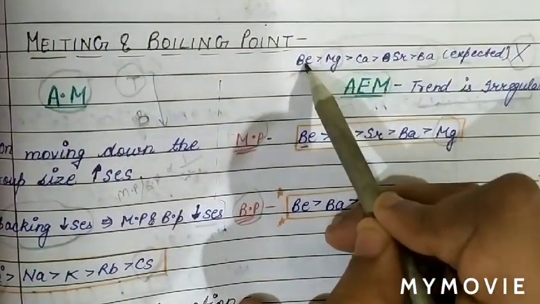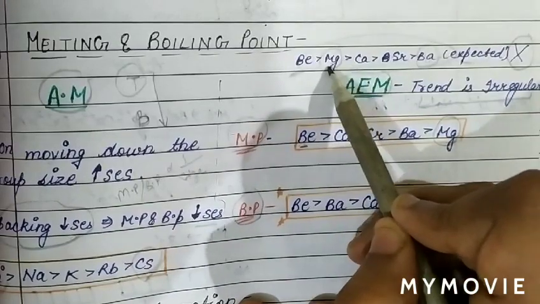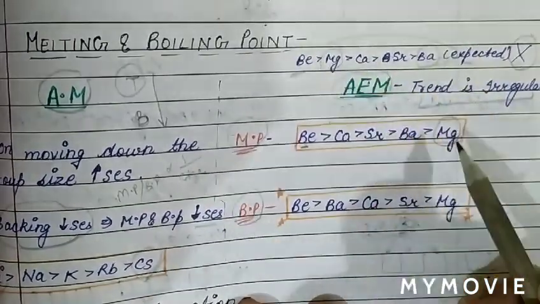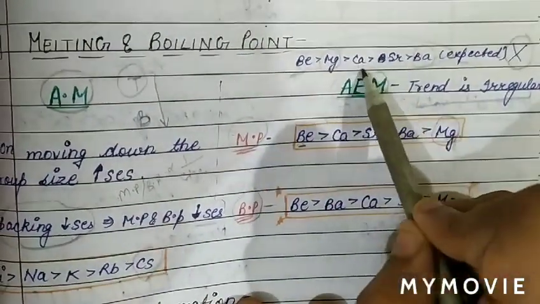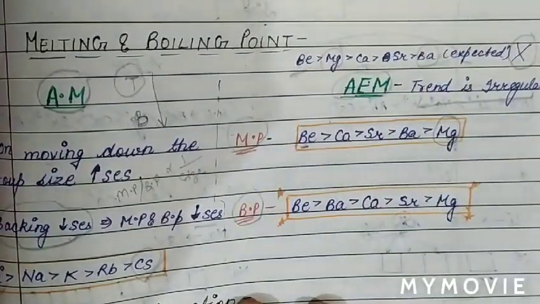But magnesium, after beryllium, comes in the expected order, but put magnesium at last. Now the order will remain the same. Beryllium is first, magnesium last, then calcium, strontium, barium. So this is the order of melting point.